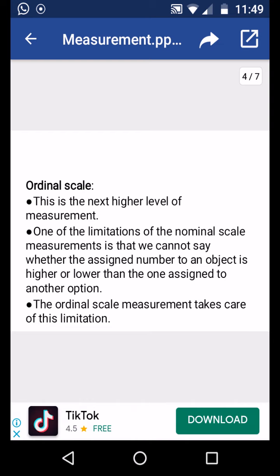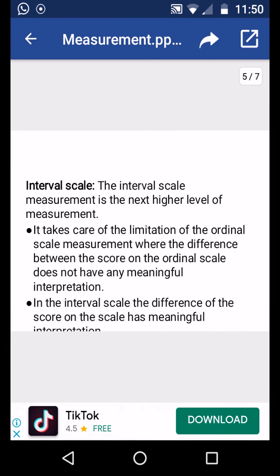In such cases we will use ordinal. For example, designation: assistant professor, associate professor, professor. Assistant professor is the lowest level, then comes associate professor, then comes professor. So, you can give an order. This is order, grading, rank 1, rank 2, rank 3. There is a grading order, and you can identify the order.